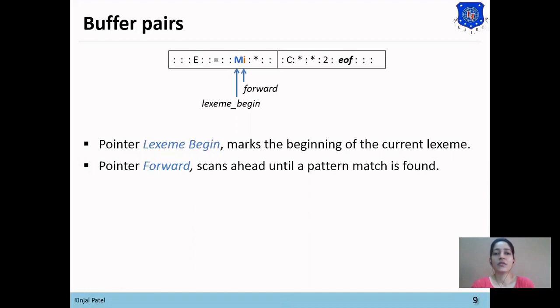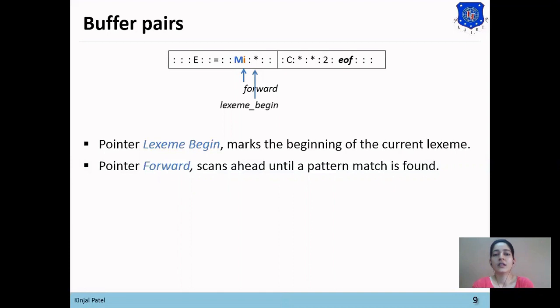You can also see the forward pointer in the figure. Now once a lexeme is found, the lexeme begin pointer will point to the next lexeme, which is immediately after the lexeme which was just found. And you can see the EOF character at the end of the second buffer. So the EOF character is used when the number of input characters is less than n. It will denote that there is no input left to scan.